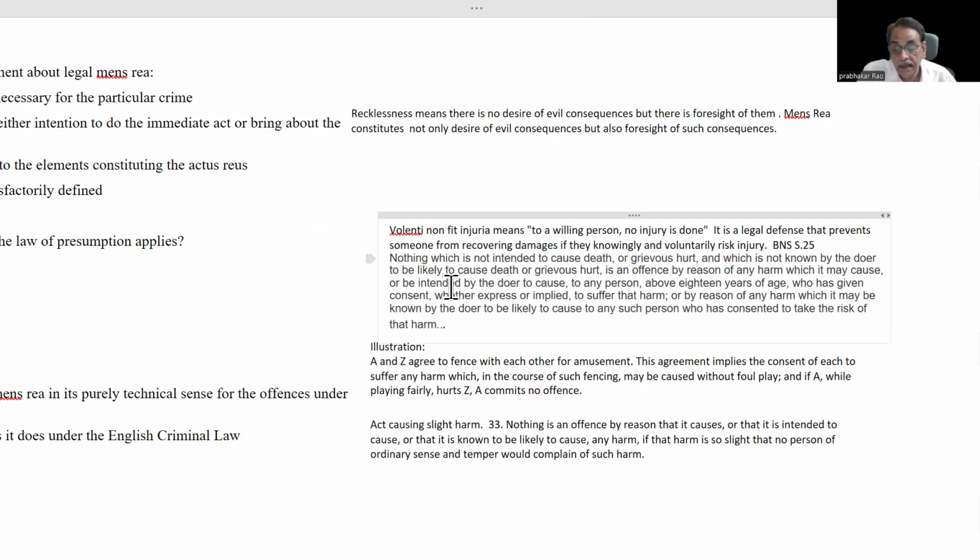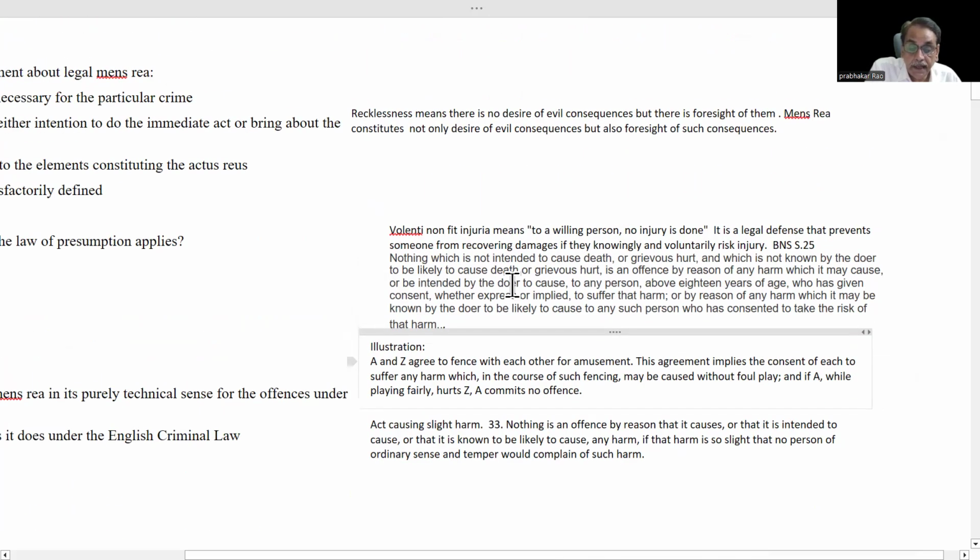That's why the person who causes that death or grievous hurt cannot be held guilty. Volenti non fit injuria, that injury has been caused due to voluntary action. That's why it is not an offense.